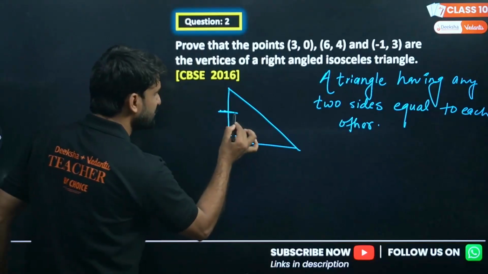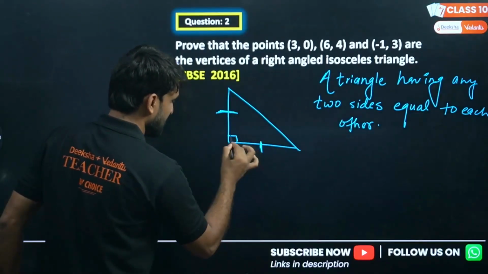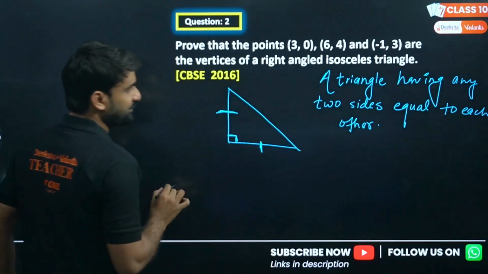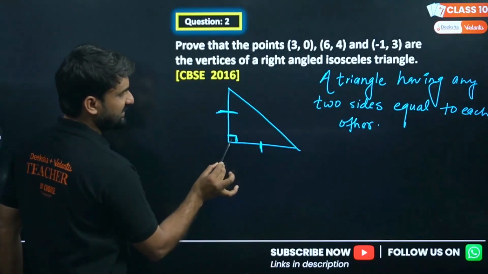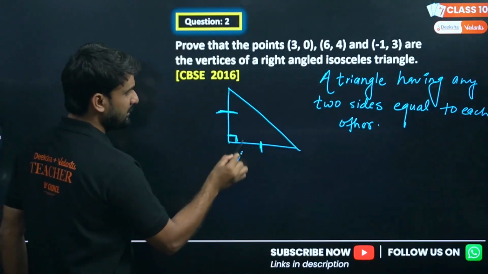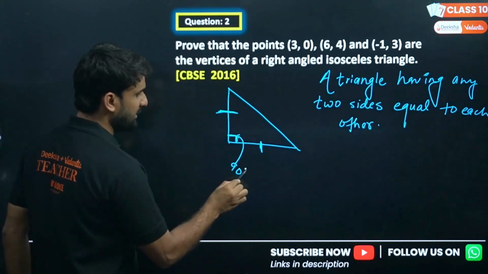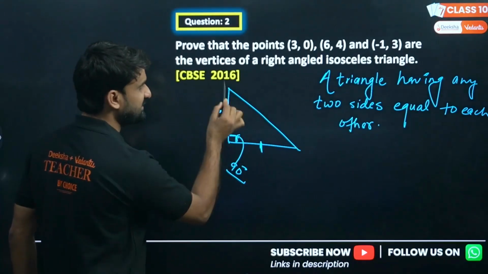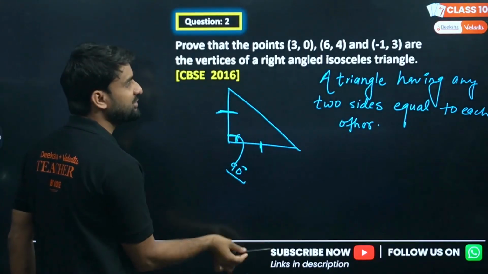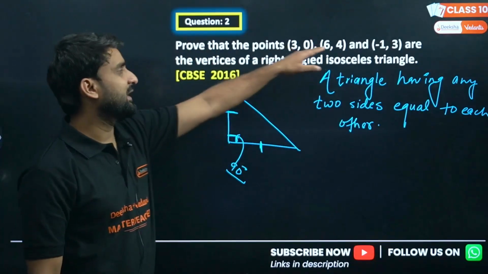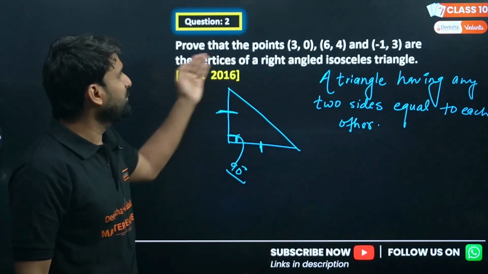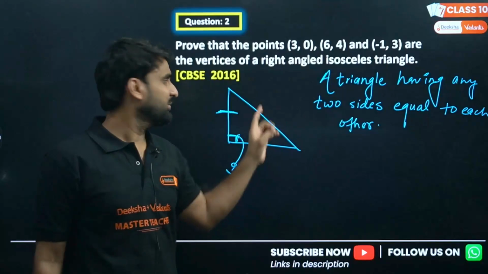So if these 2 sides, base and perpendicular, are equal to each other and there is a 90 degree angle, this is a right-angled isosceles triangle. So we have to not prove, we have to just calculate the distance formula of these sides.